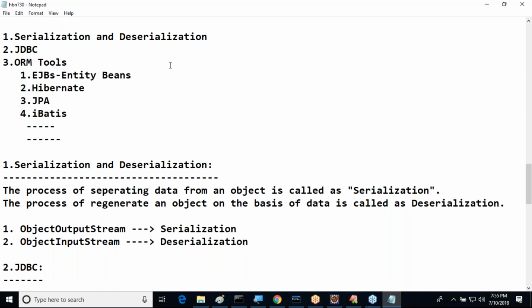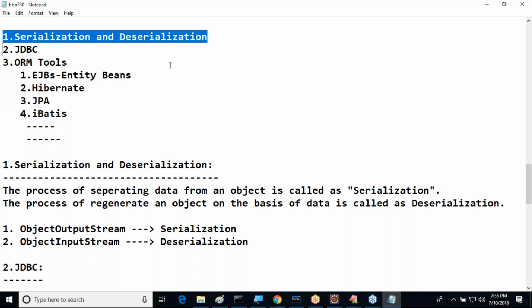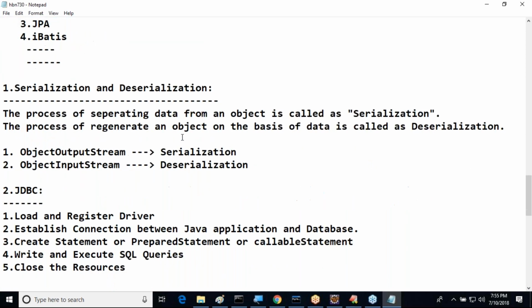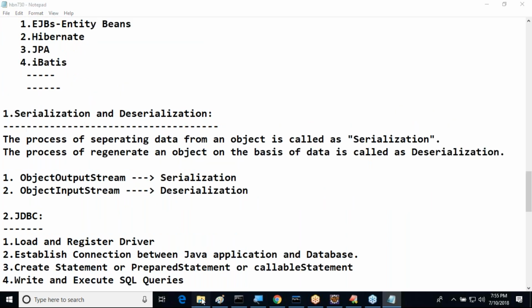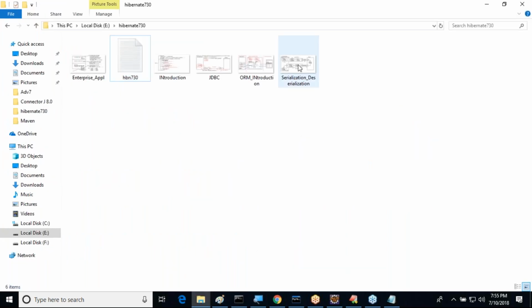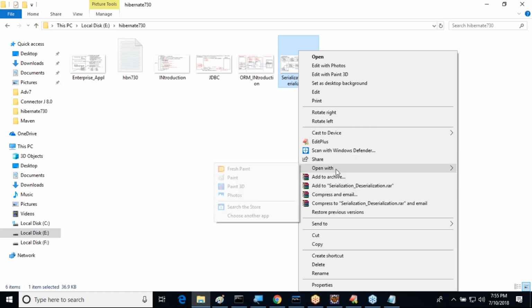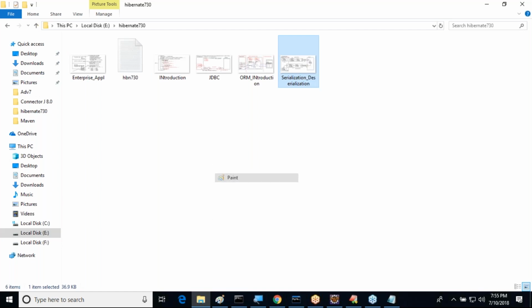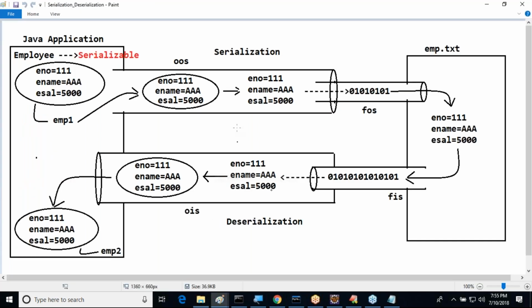Here first we have to understand serialization and deserialization, JDBC, ORM tools. Already we completed serialization and deserialization. We gave one diagram for it, and through the diagram I explained how serialization and deserialization is a persistence mechanism.